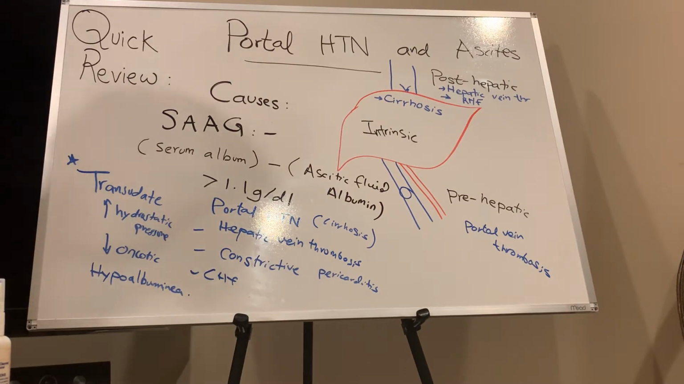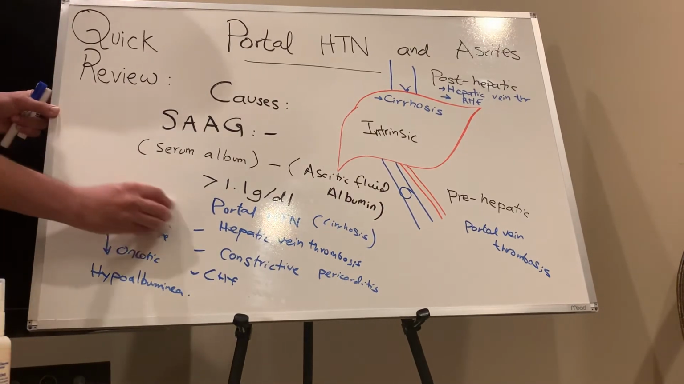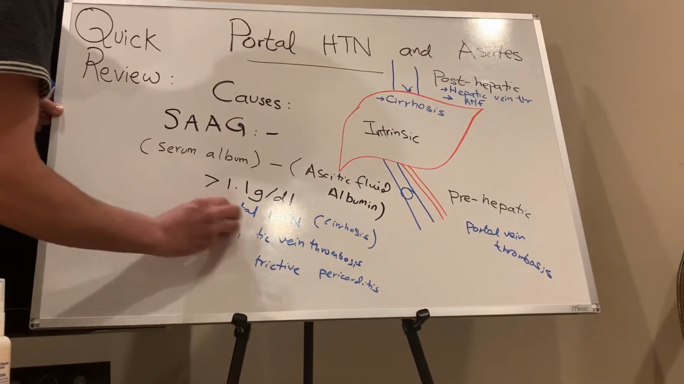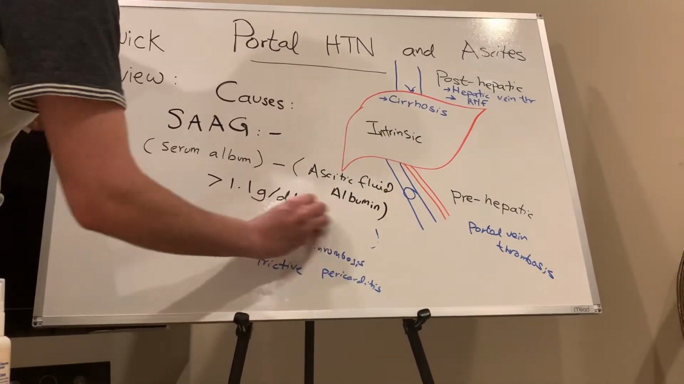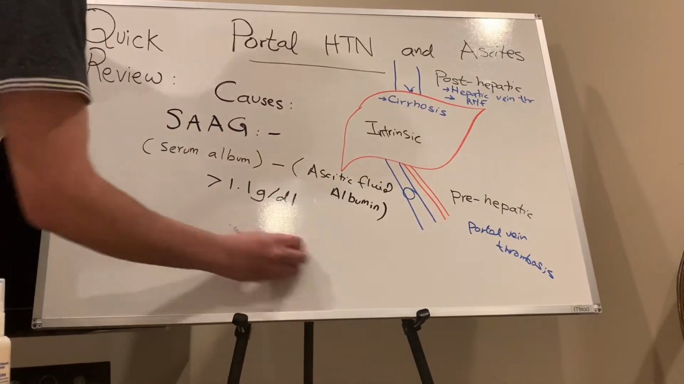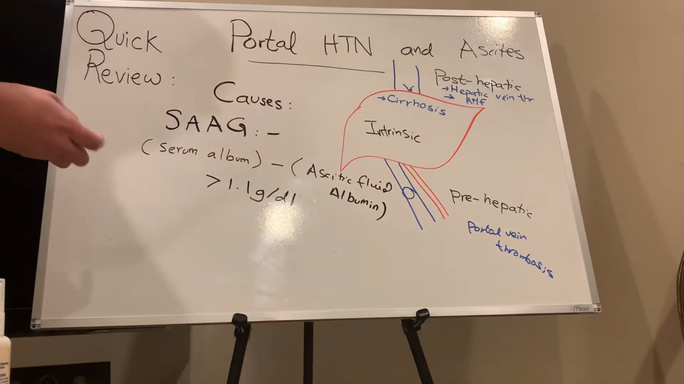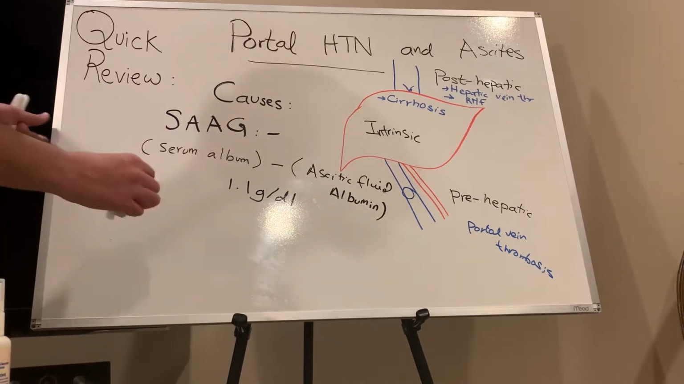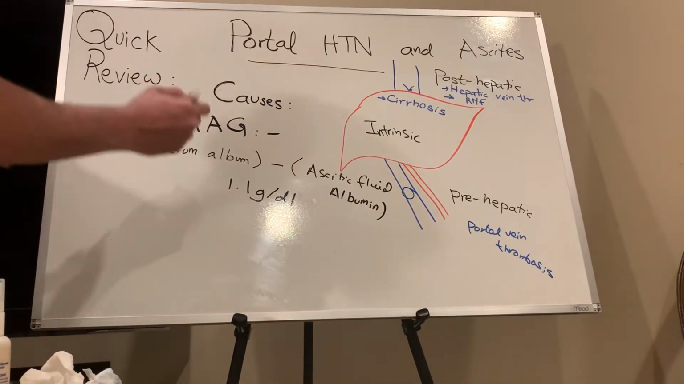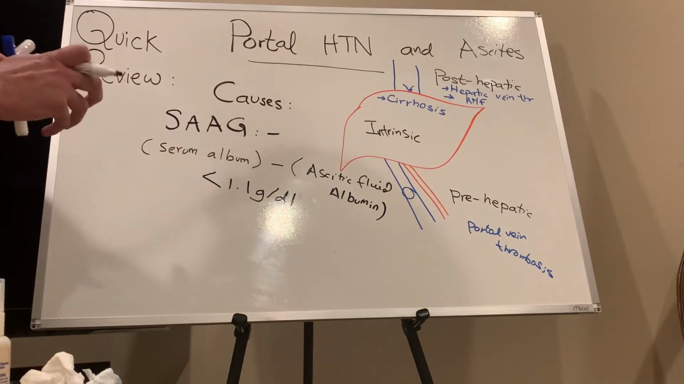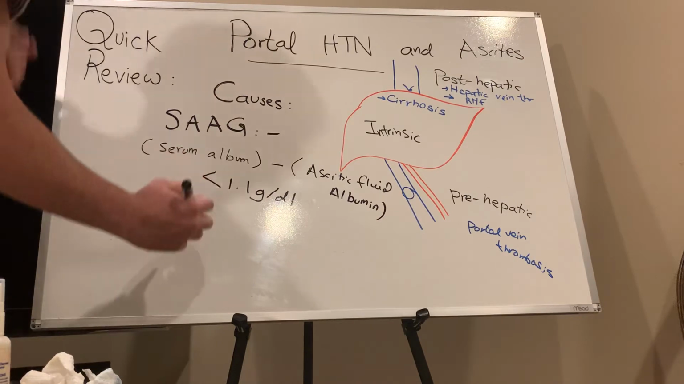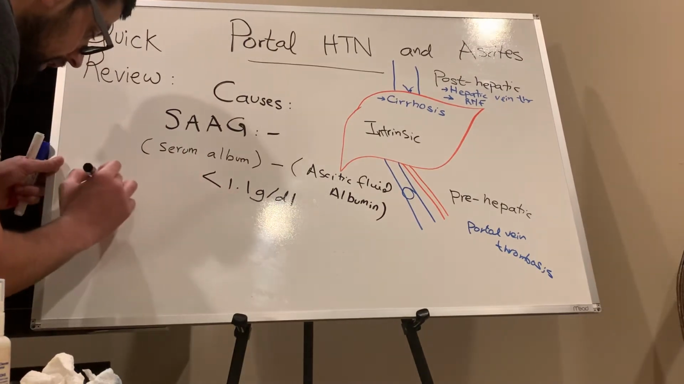Yes, exactly. Excellent. So if you talk about less than 1.1, then you are thinking about exudate, right? So there won't be any portal hypertension. There must be different causes. So if SAG is less than 1.1, then the gradient is low, so think about exudate.